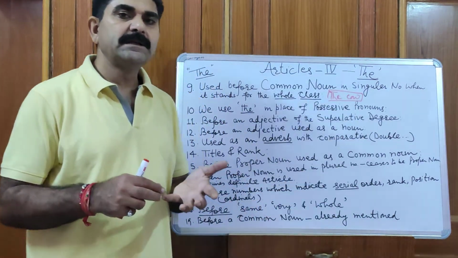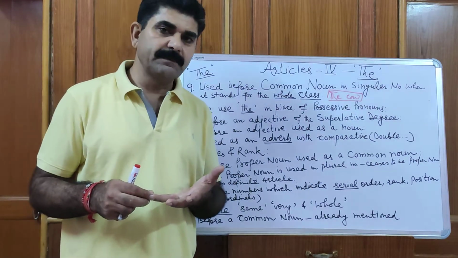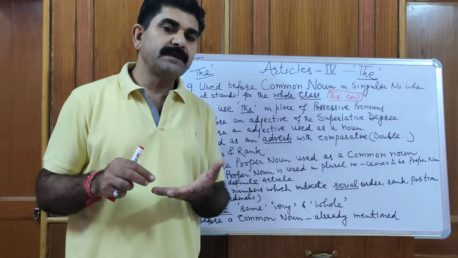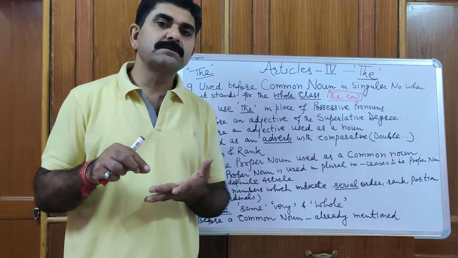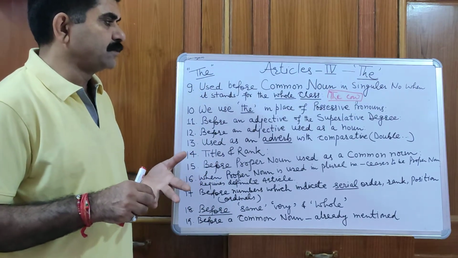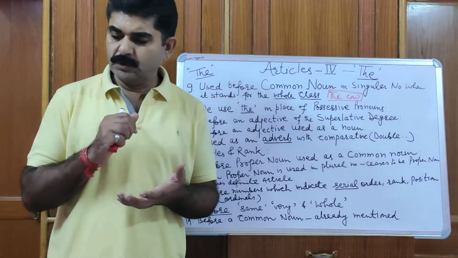For example, the dog is a faithful animal. The cow gives milk. We cannot say the cows give milk. We can say the cow gives milk or cows give milk. In that case, when you are using plural number, article the is not used.